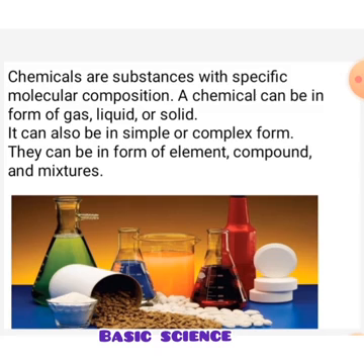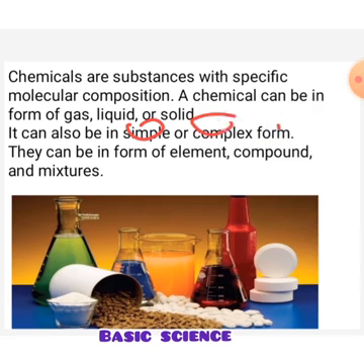It can also be in complex or simple form. A chemical can be in simple form or in complex form. They can be in form of elements, compounds, and mixtures.